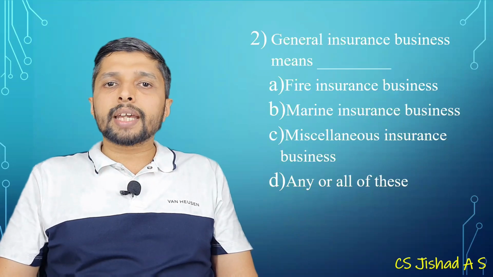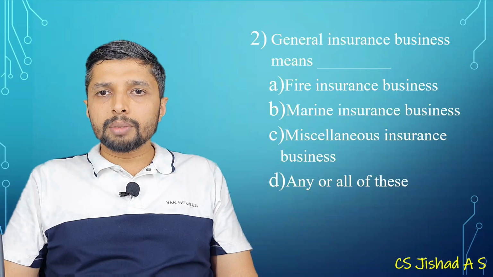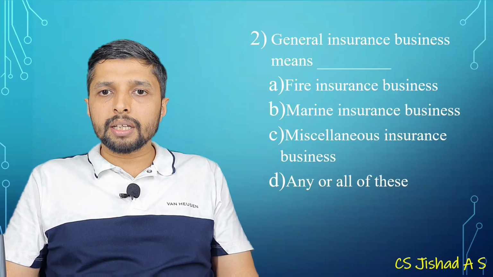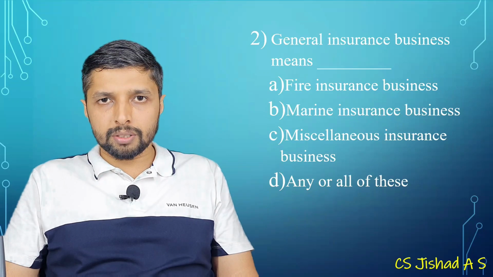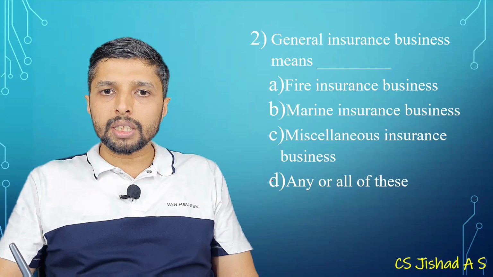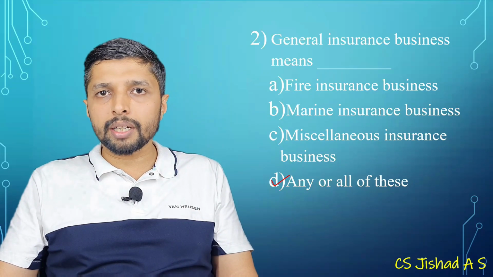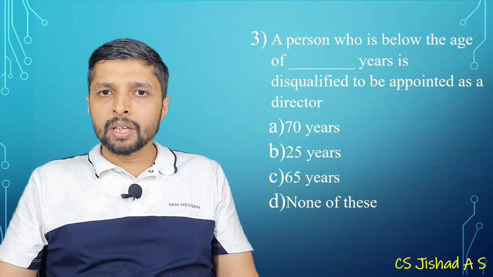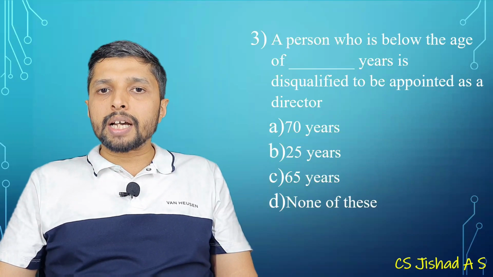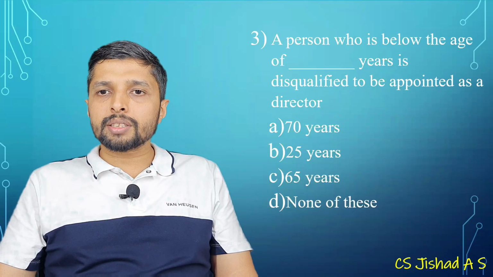Okay. So the second question is general insurance business means fire, marine, miscellaneous, any or all of this. So the option will be D, any or all of this, because all these insurance are coming under general insurance only. A person who is below the age of dash years is disqualified to be appointed as director.